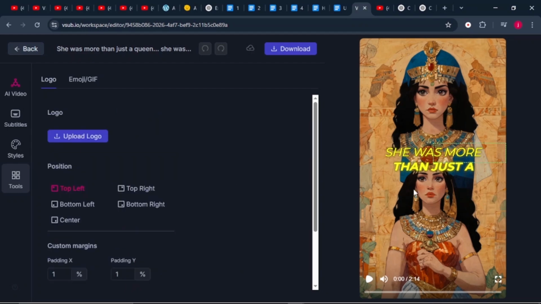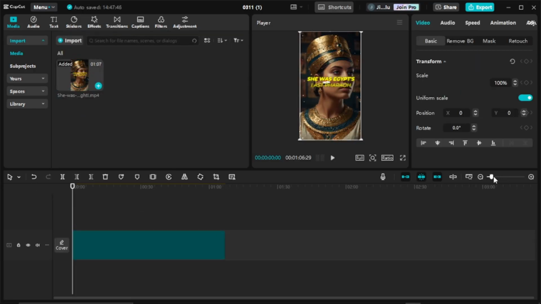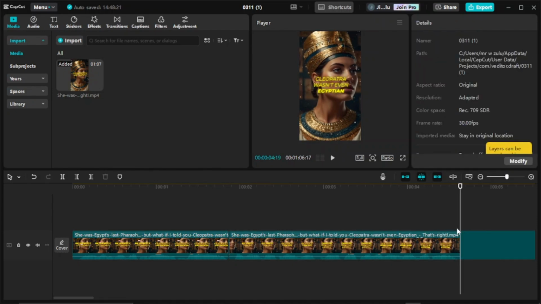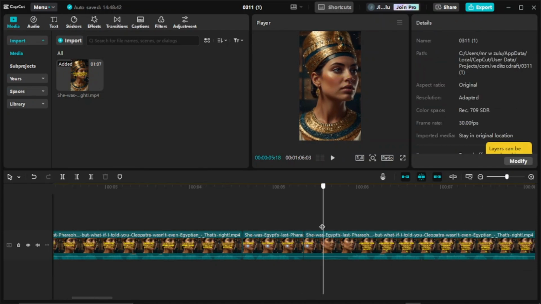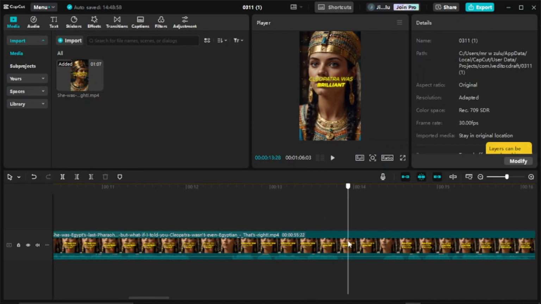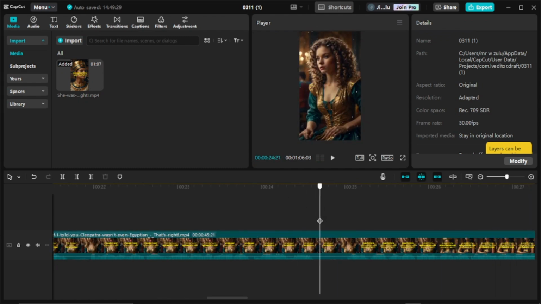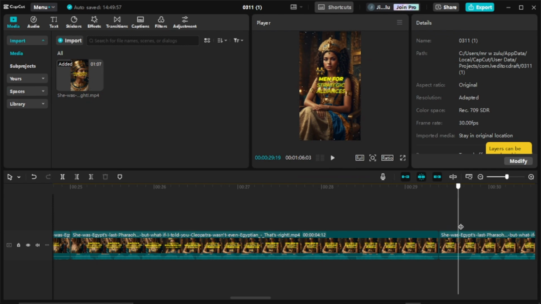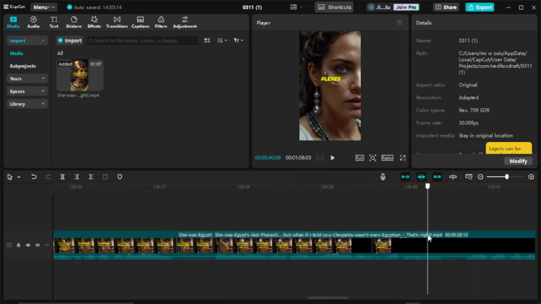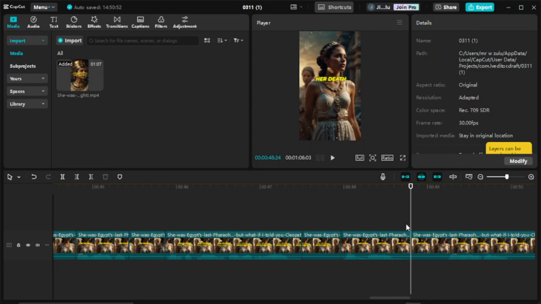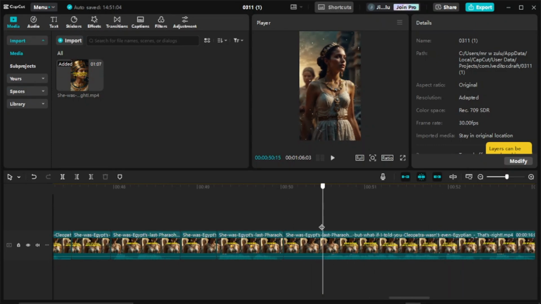So once that is done, what we can simply do is download the video here at the bottom. And once it's downloaded, this takes us to the next step where we need to upload our video to CapCut and remove every silent part. This helps us to keep the retention of our video very high to avoid those awkward moments in our video. And once that is done, our video is ready to be uploaded on our YouTube channel. So what you simply have to do is keep repeating the same process, upload more videos on your YouTube channel, and you'll definitely see the growth of your channel.